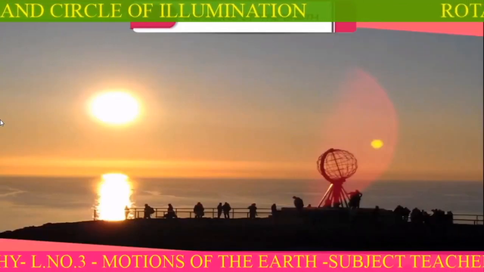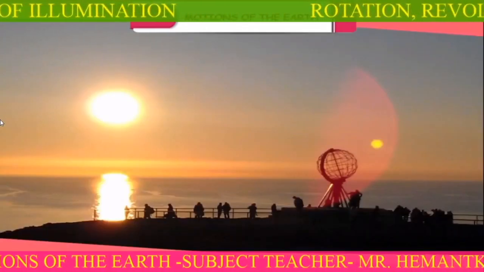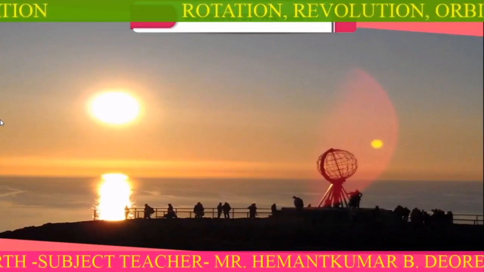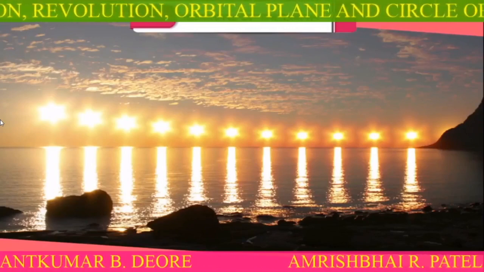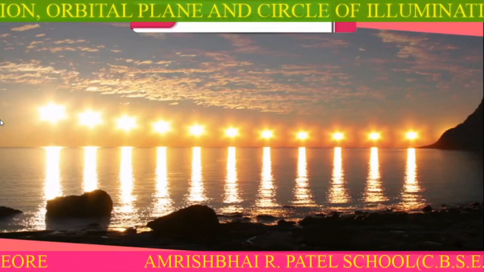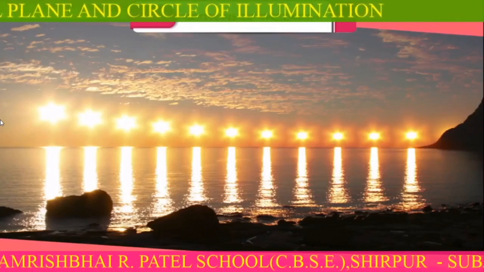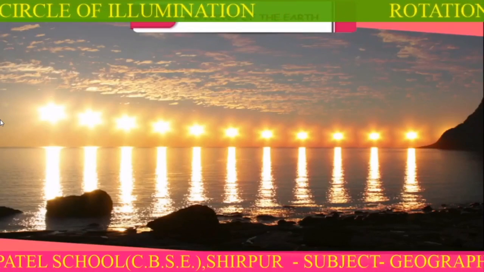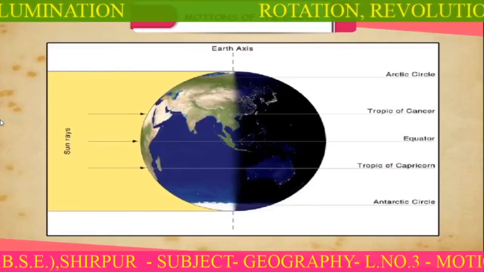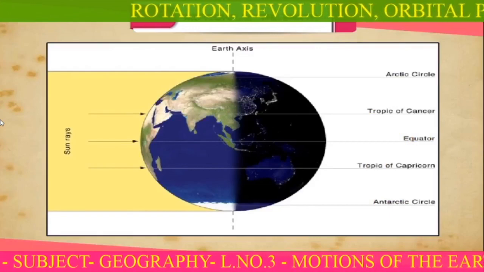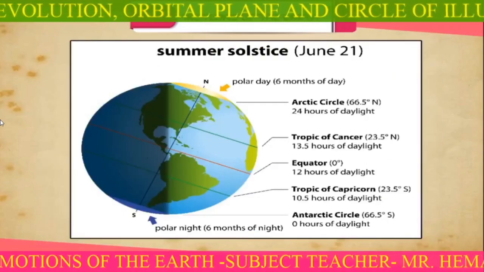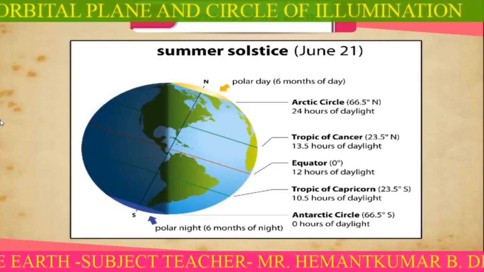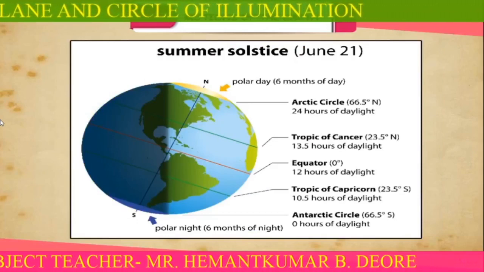From the Arctic Circle to the North Pole, the whole area experiences sunshine for 24 hours. This is known as the phenomenon of the midnight sun. The countries of Norway and Sweden experience this phenomenon. The whole area from the Antarctic Circle to the South Pole experiences darkness for 24 hours. This position of the Earth is called summer solstice.